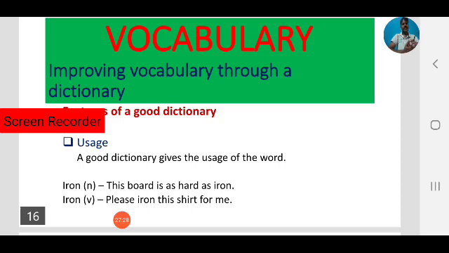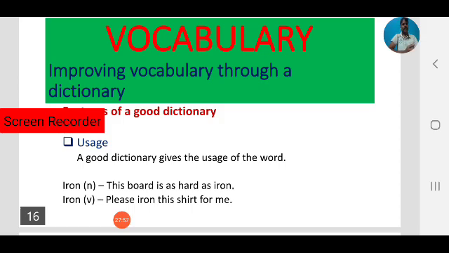Next case, I water the plants. Here water is used as a verb. What is the same word? In the first example it is a noun. Here, I water the plants. Here water means an action. What is my action? Water the plants. Okay, here it is a verb. So that is the example.